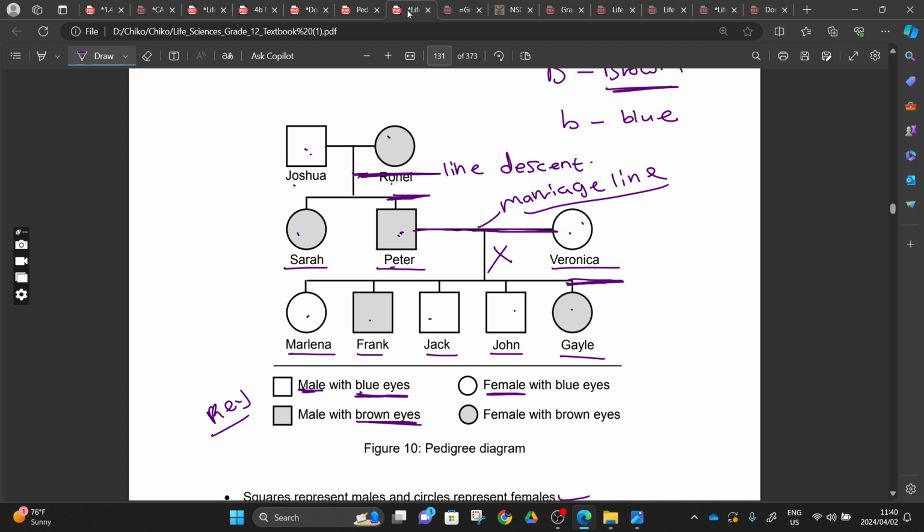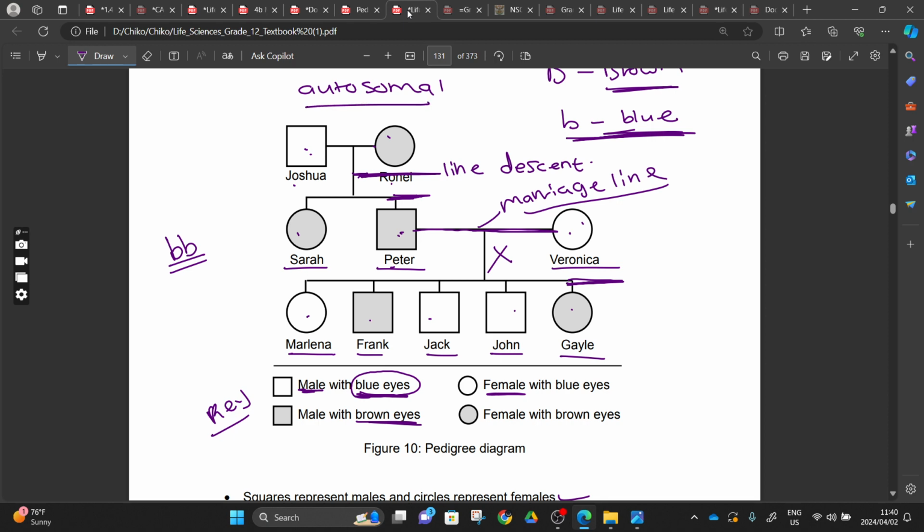So because we know that blue eyes is caused by a recessive allele, it means that we will need two small b's. Right, these are the steps that we are still going to read when we go down. We will need small letter b and small letter b for these recessive alleles to be shown phenotypically. You get me?